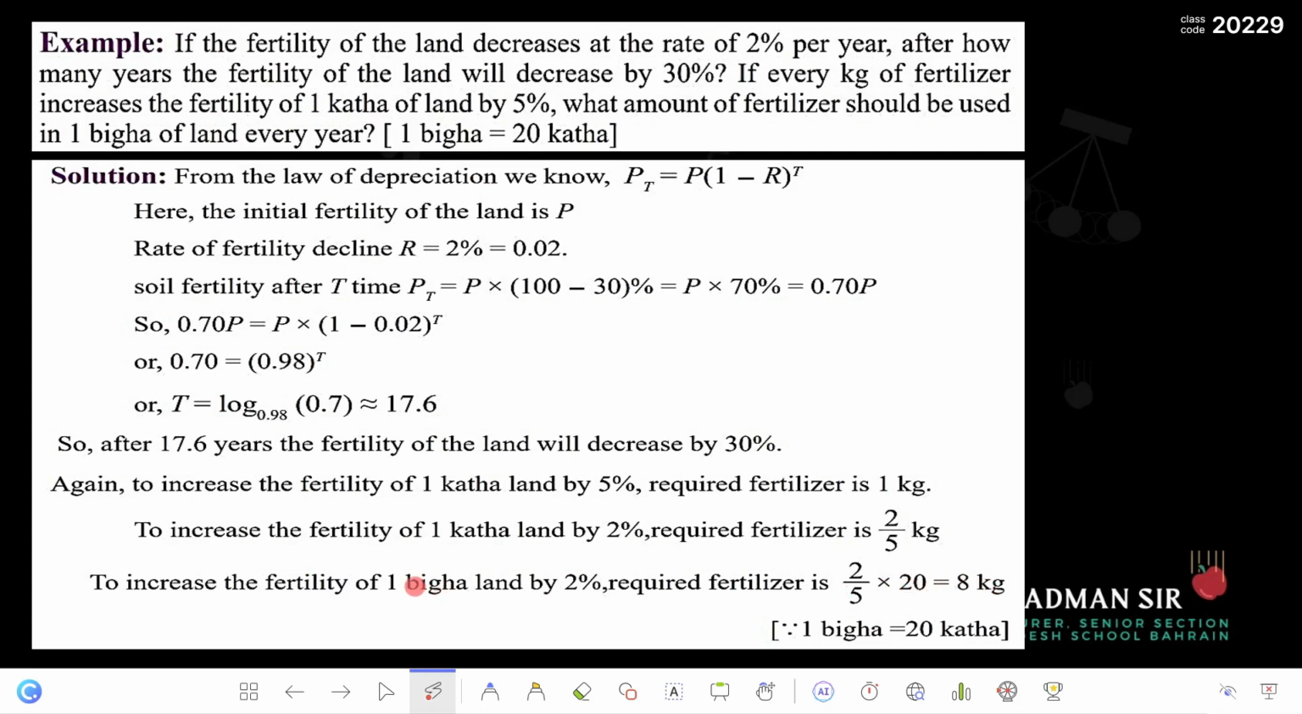That means if you have 1 bigha of land where the fertility is going down each year by 2%, then 8 kg of fertilizer you need to use to keep it at the same level. I hope this is clear. So that is the answer actually, what amount of fertilizer should be used in 1 bigha of land every year. So I hope there is no doubt.